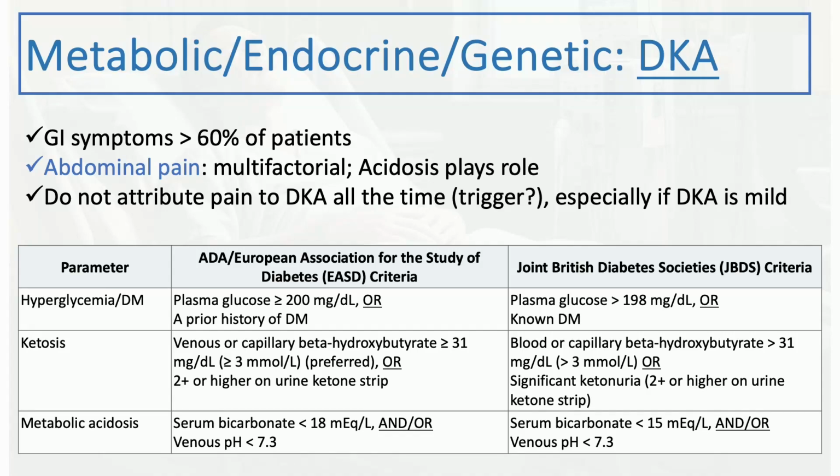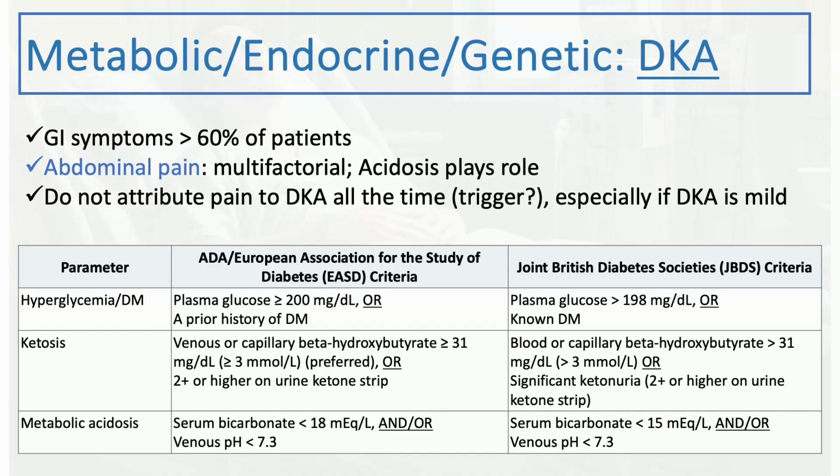And then the second part is the K, which is the ketoacidosis or the ketosis, and it's usually identified by finding elevated ketones, mostly the beta hydroxybutyrate. A surrogate of that could be the positive urine dipstick for ketone as well, if the beta hydroxybutyrate test is not available. And then the third component is acidosis, which is usually metabolic acidosis, and it's usually high gap acidosis, bicarb usually less than 18 milliequivalent per liter. And this is mostly the criteria which is agreed upon by the various guidelines.